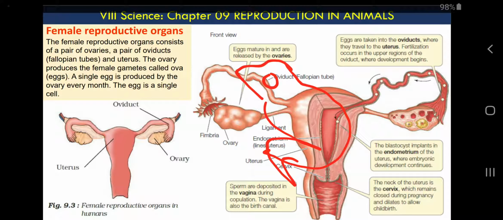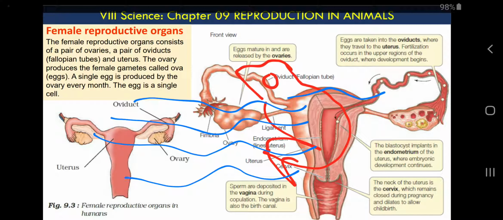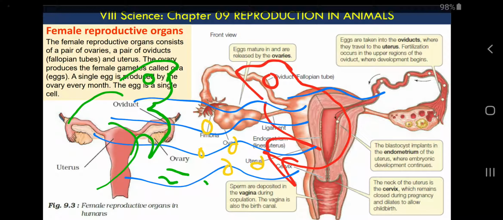Frogs live in water for some time and they release their eggs in the water, the female frog, and the male frog will also release their sperms in the water, and in the water only, randomly, by chance, sperm and egg will fuse, means fertilize,